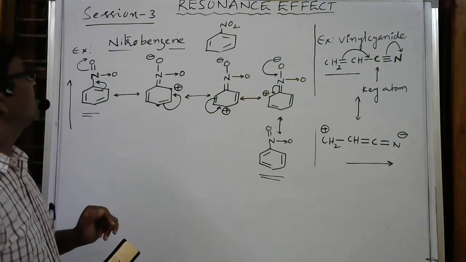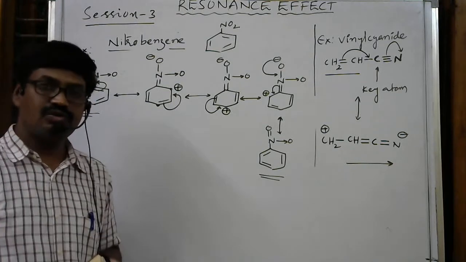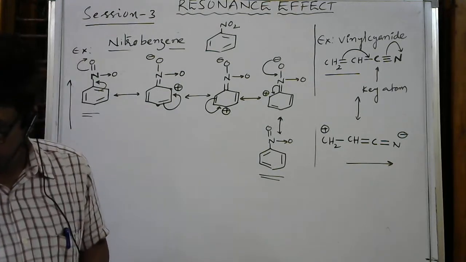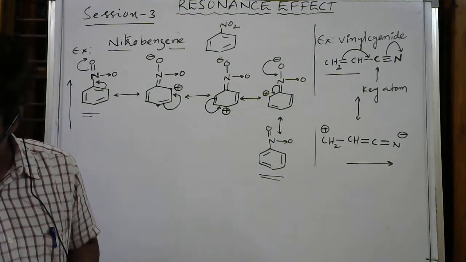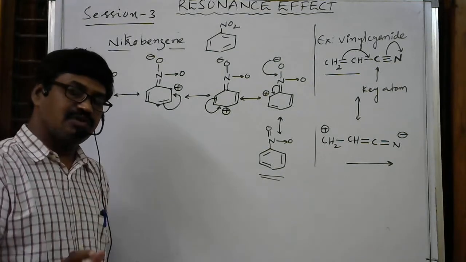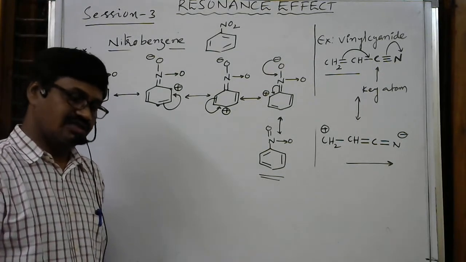Okay, this is about the minus M effect in nitrobenzene. So in the next session we will discuss applications of the mesomeric effect and hyperconjugation. Okay, thank you.